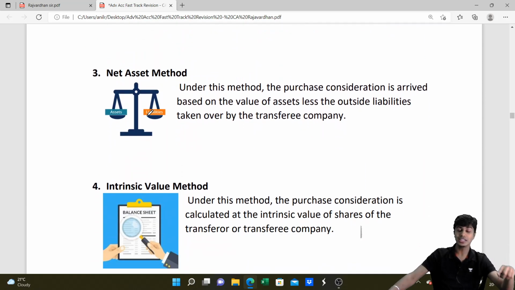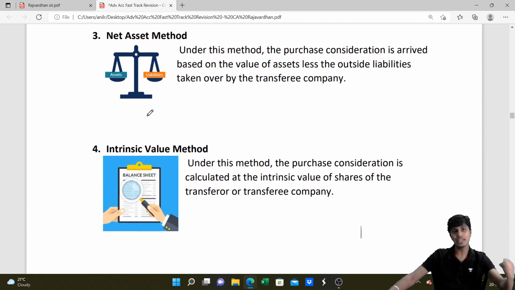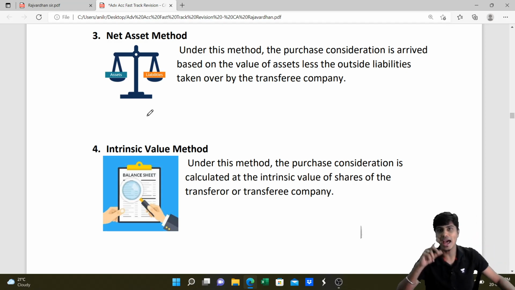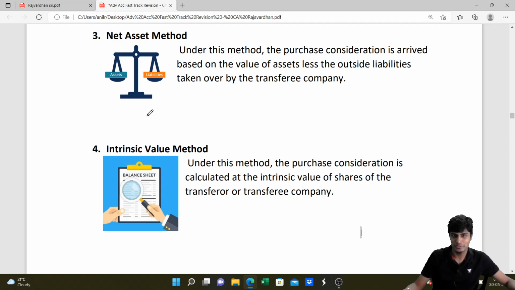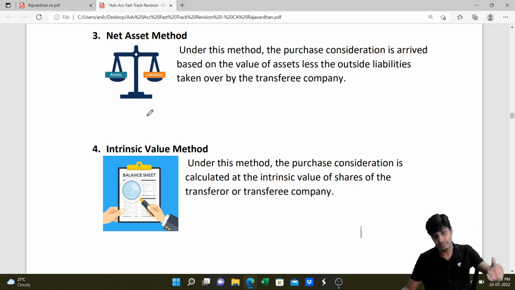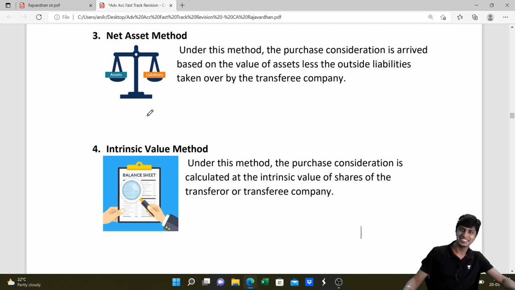And the third one is net asset method, wherein you will be given the agreed values of the assets and liabilities of the transferor company. They will tell, this asset is taken over at this value, this liability is taken over at this value, this asset is valued at 0. The revised figures of all the assets and liabilities will be given. Add all the assets, deduct all the liabilities, what you arrive at is net asset value. To that, if you add goodwill or deduct capital reserve if any, you get purchase consideration, my friend. You got this? And lastly, we have intrinsic value method.